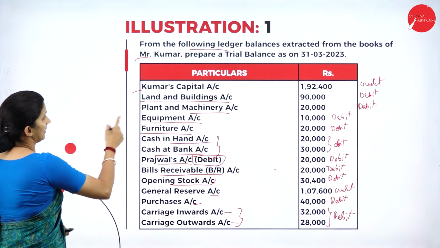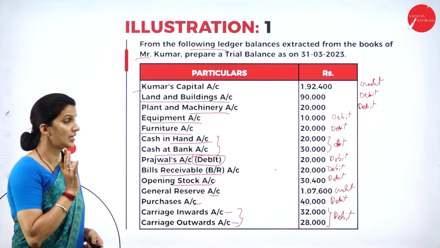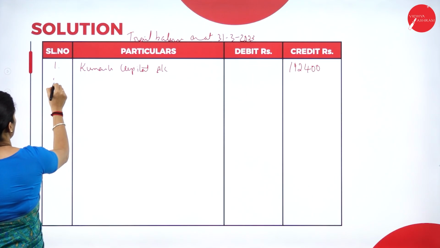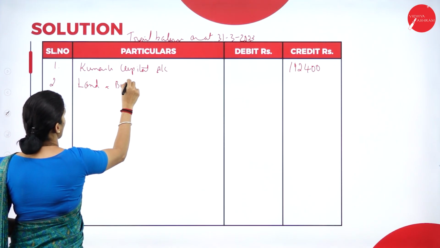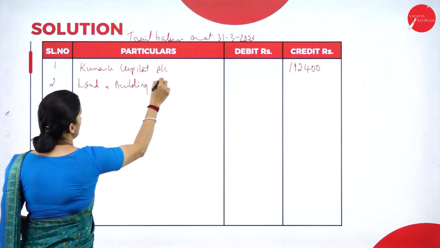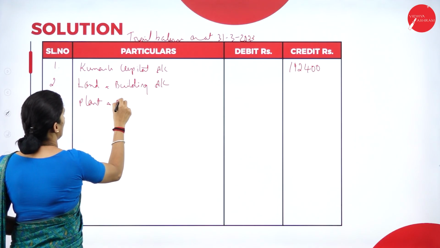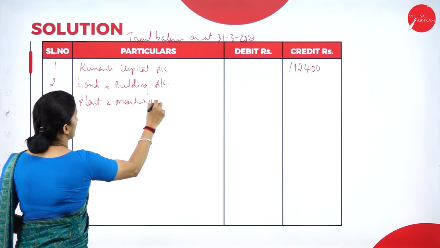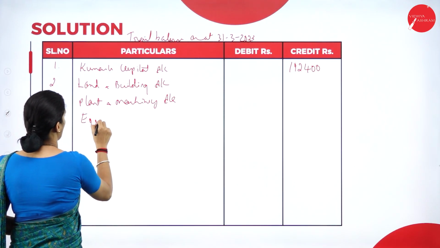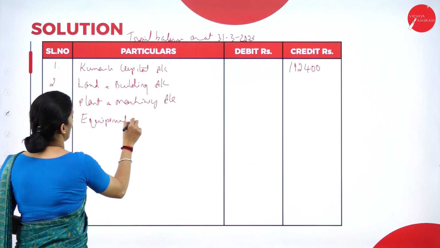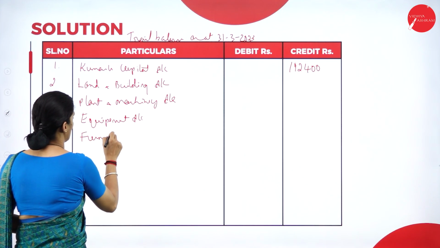Second, we have land and building, plant and machinery, equipment and furniture. So all other assets. So we have here land and building account. Then we have plant and machinery account. Then we have equipment account. Then we have furniture account.